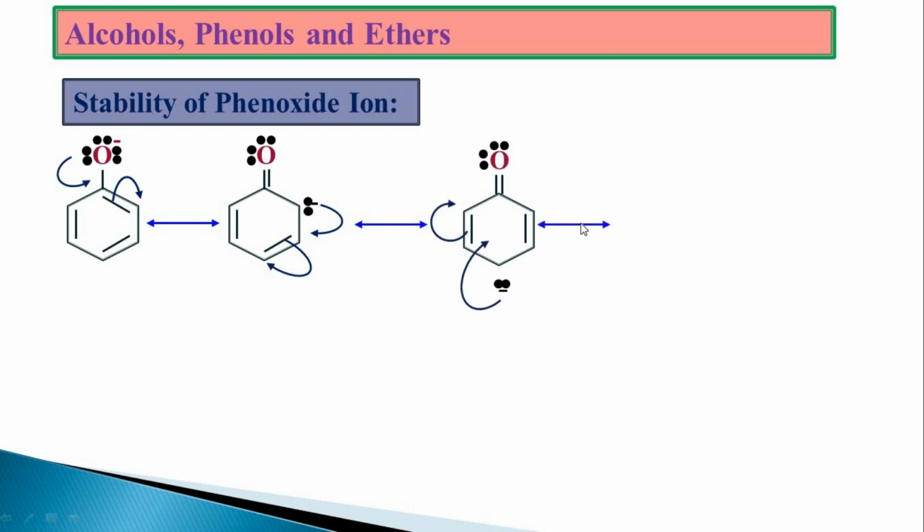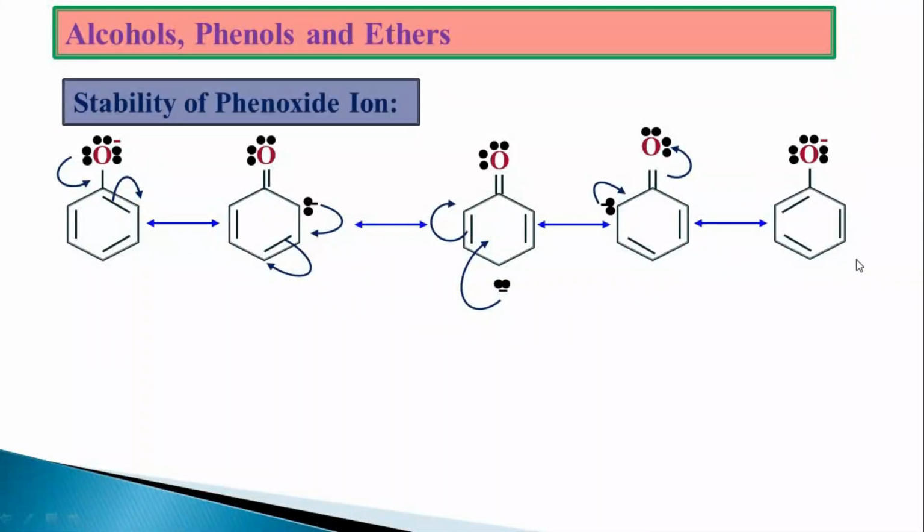We are going to get the fourth resonating structure and finally we are going to get this molecule. If you remember, in the case of phenol, the starting material was neutral. Due to resonance, we used to get a charge separation, that is positive charge over the oxygen.